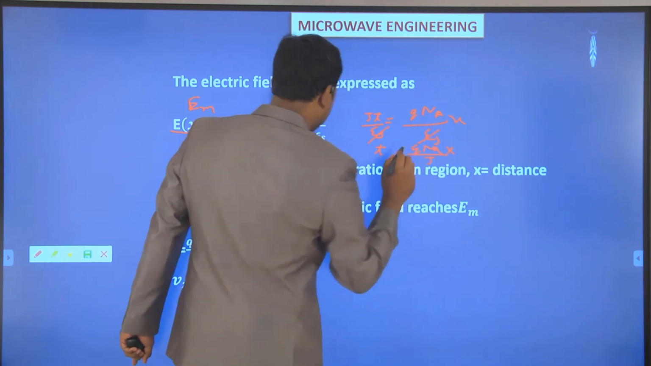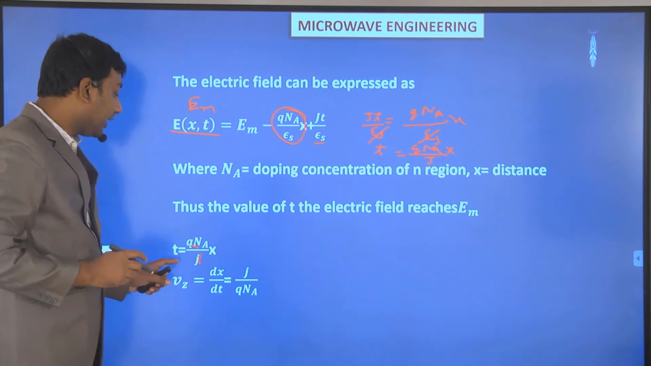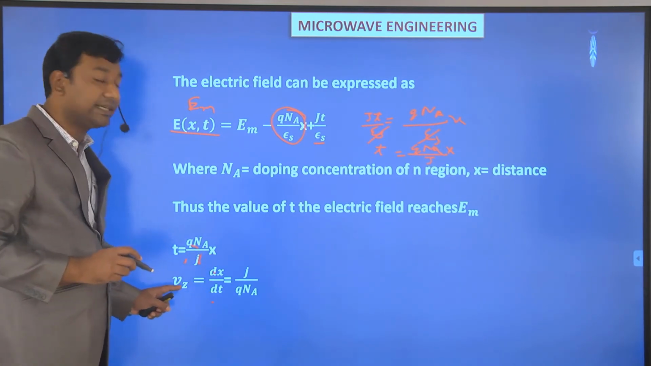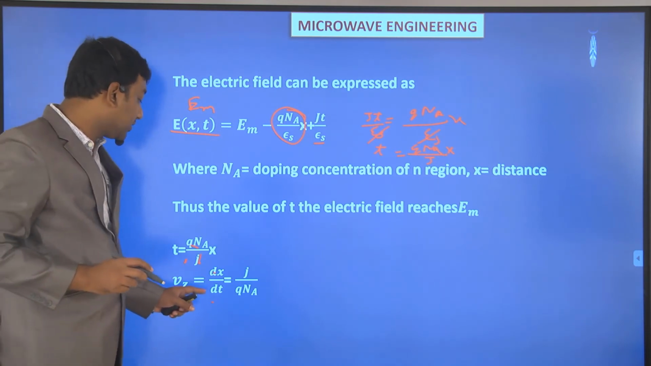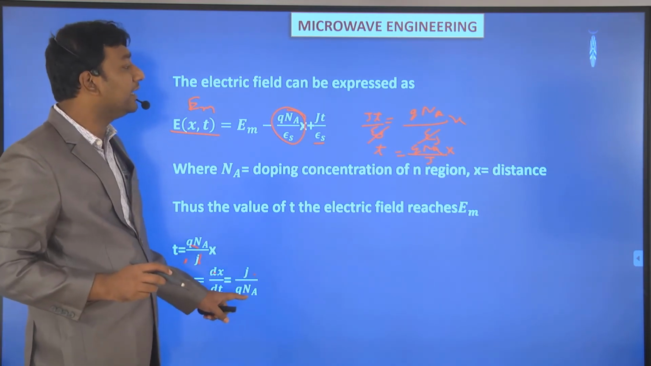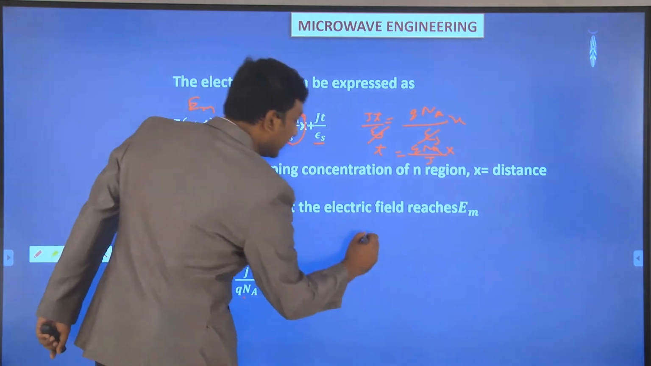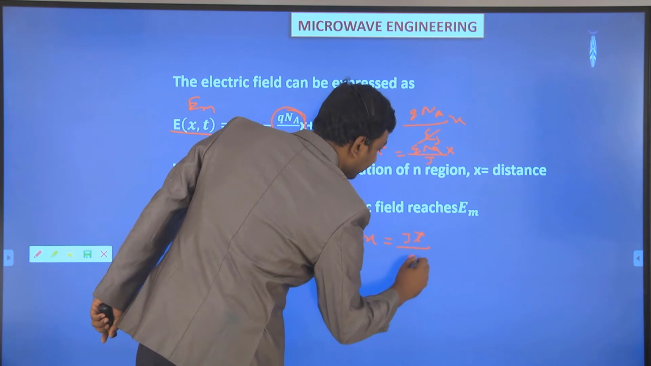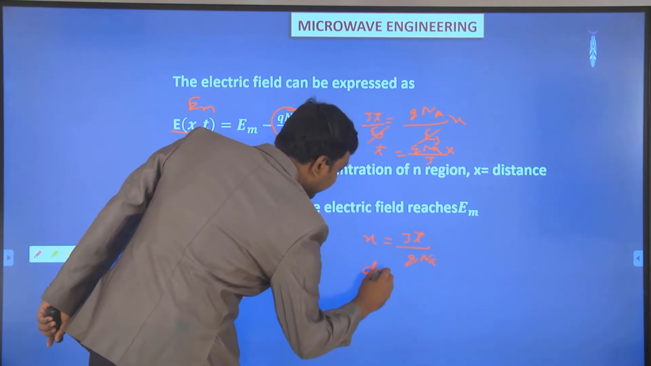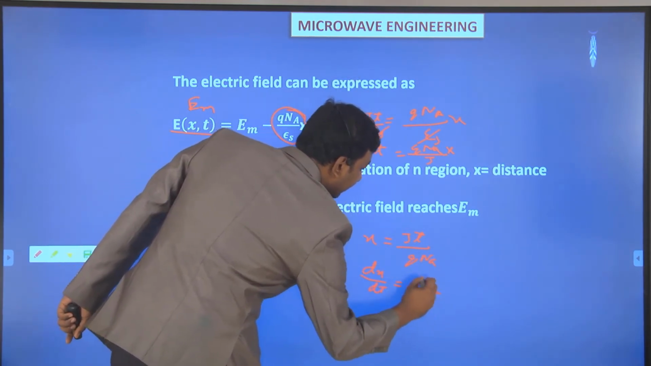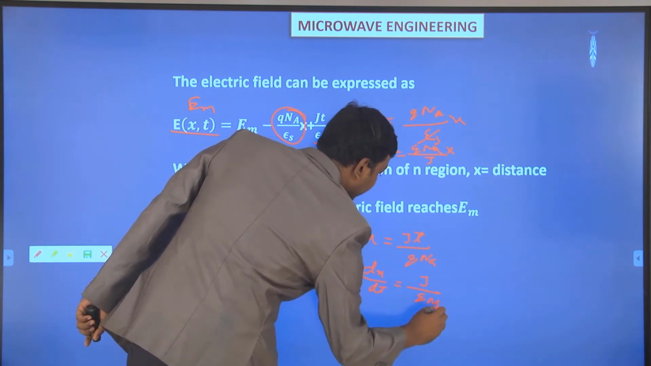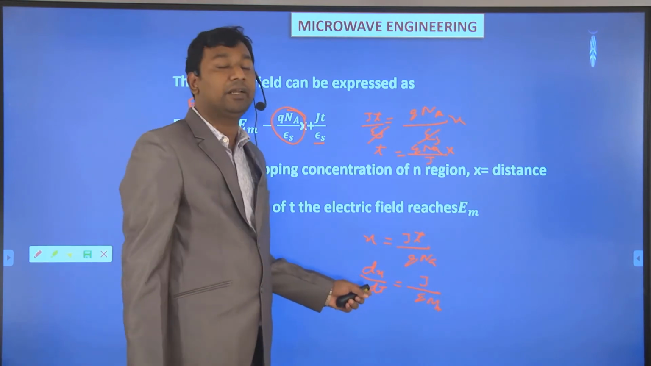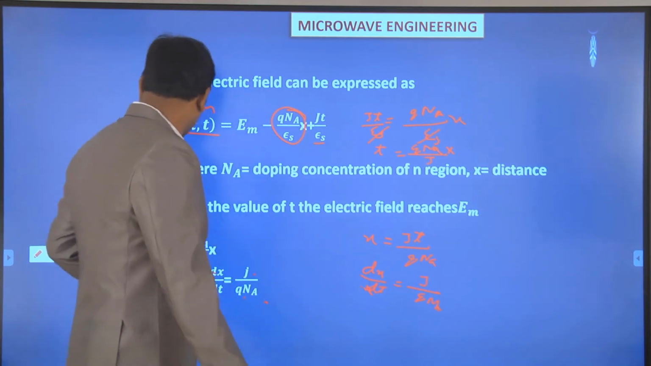If we take the derivative of this term, considering dx by dt, then we will get its drift velocity. So drift velocity will be J divided by q N A. From this equation we can write x as J t divided by q N A, so dx by dt we will get J divided by q N A. That is the drift velocity we are calculating.